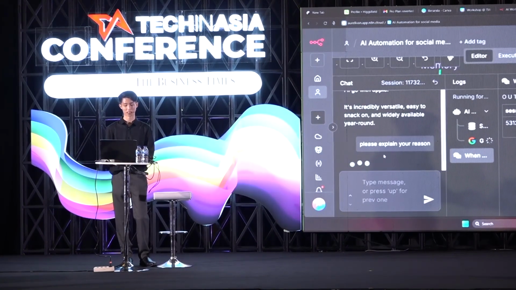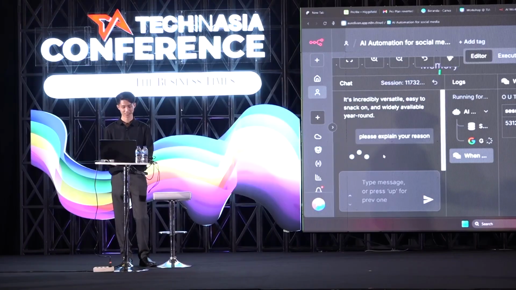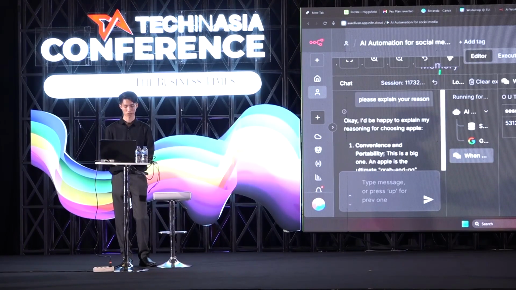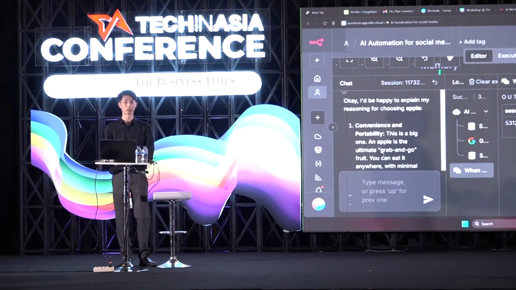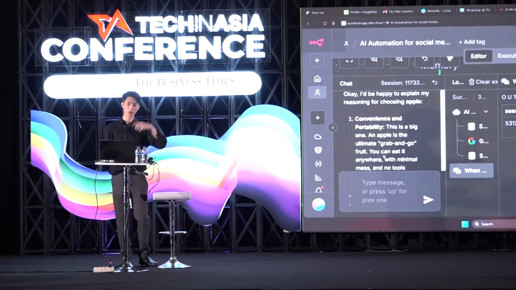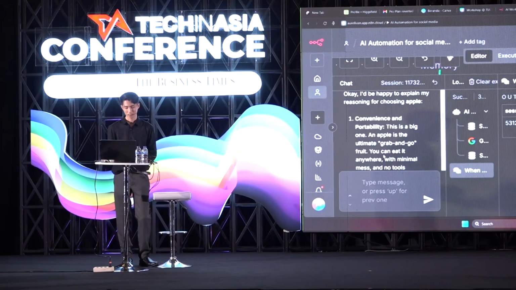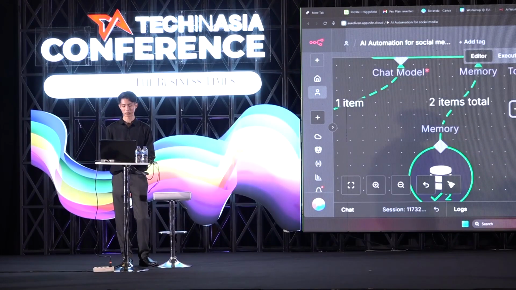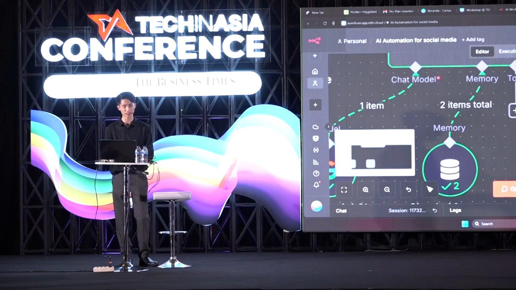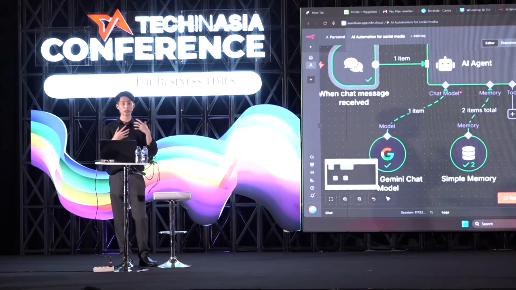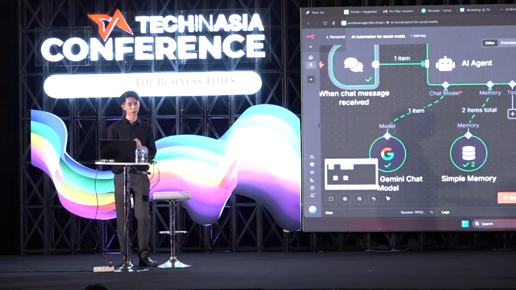Okay, it's running. Okay, I'll be happy to explain my reasoning for choosing Apple. So right now it remembers the previous chat, right? So I think we are done with the memory. Right now it can remember the context of the previous chat, and we can easily proceed to the next one. So the next one, after we are done with our model and the memory, we will set up our tool.